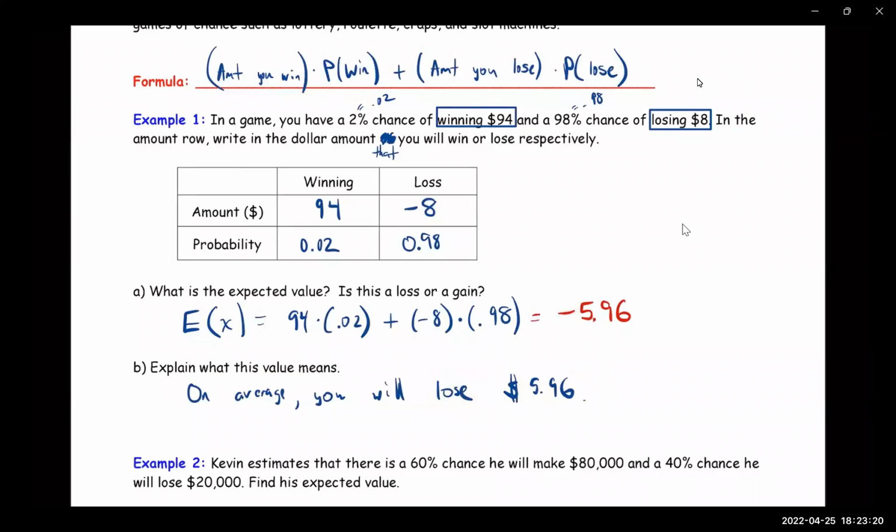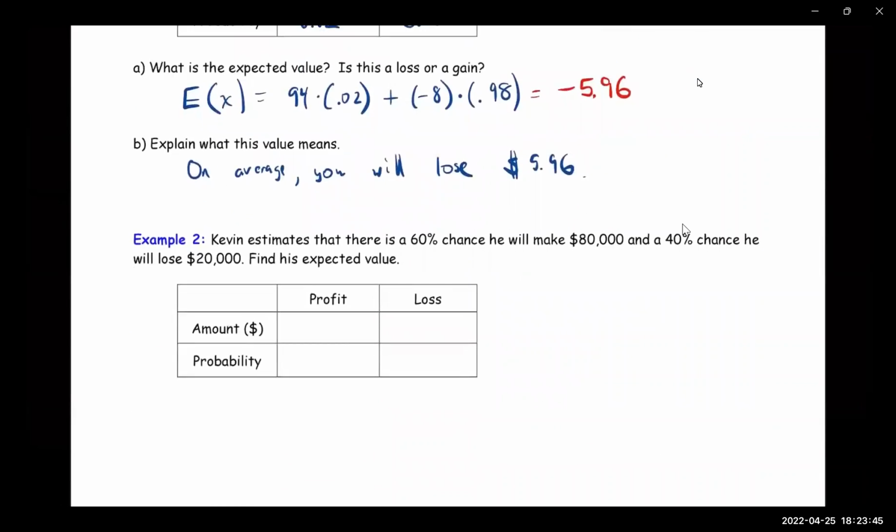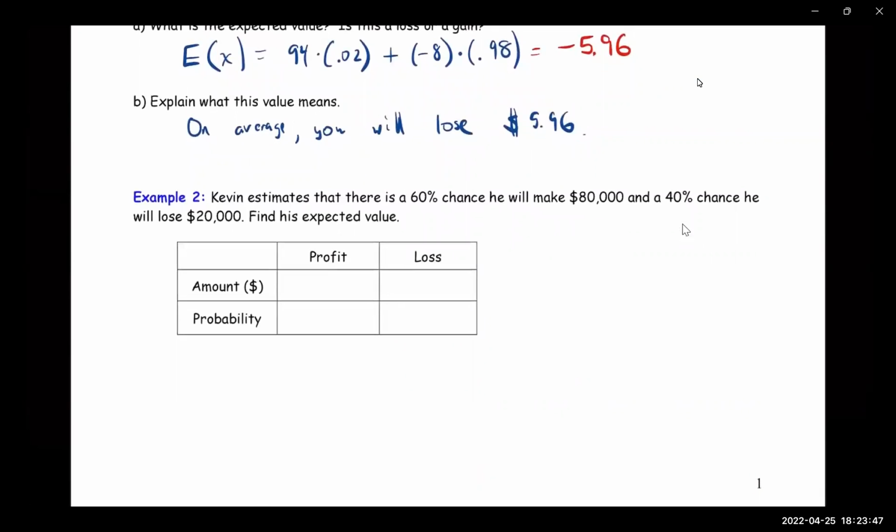All right. It doesn't mean that this is how much you're going to lose every single time. It just means if, let's say you play this 100 times, maybe sometimes you win, sometimes you lose, but if you were to average out all the amounts that you win and lose at the end of the day, the average is going to be negative $5.96. All right, so that's how you find expected value. Let's look at the next one.